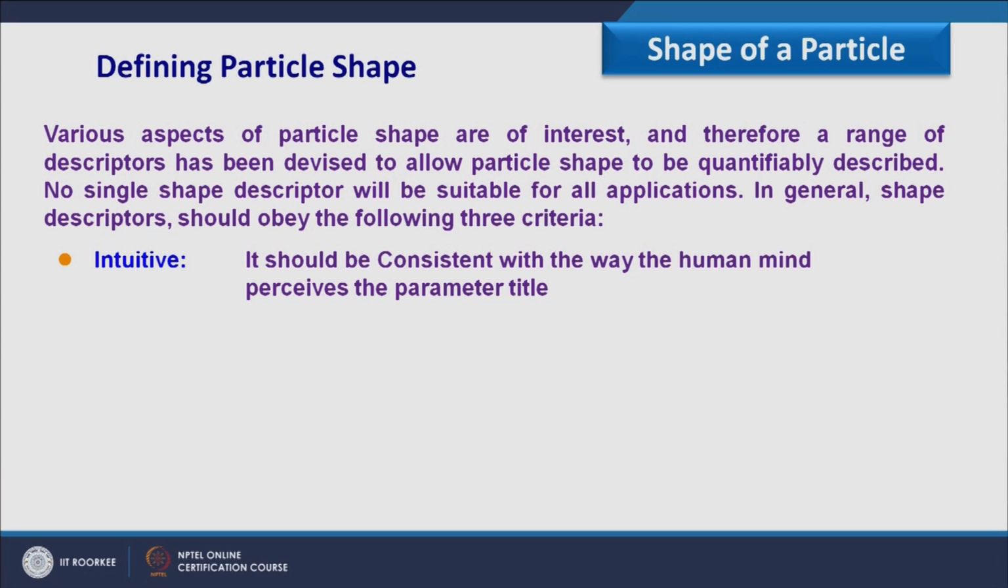No single shape descriptor would be suitable for all purposes. So shape descriptors follow some criteria. Based on the criteria we have defined, we have some descriptors or some definition of a particle shape. The first criterion is intuitive. It should be consistent with the way the human mind perceives the parameter. For example, if I have a square shape with a smooth surface and a square shape with an irregular surface, definitely I can say that their shape factor may differ because of the roughness of the surface.